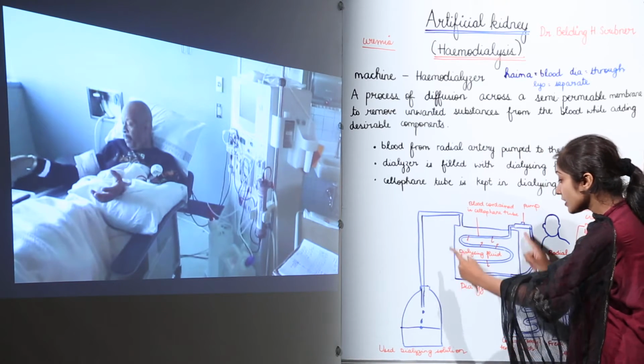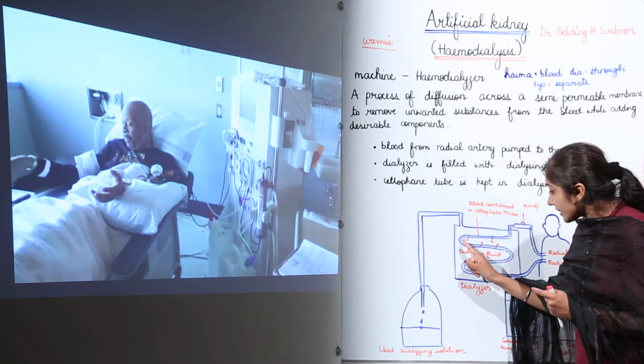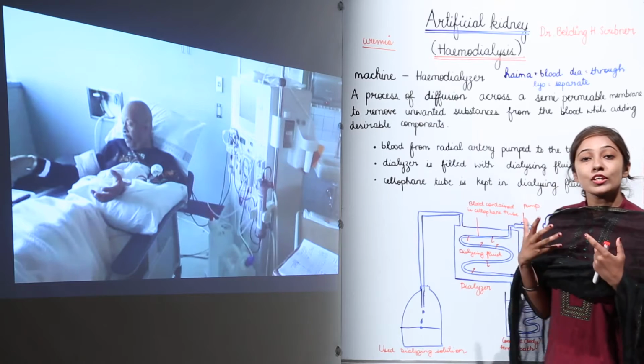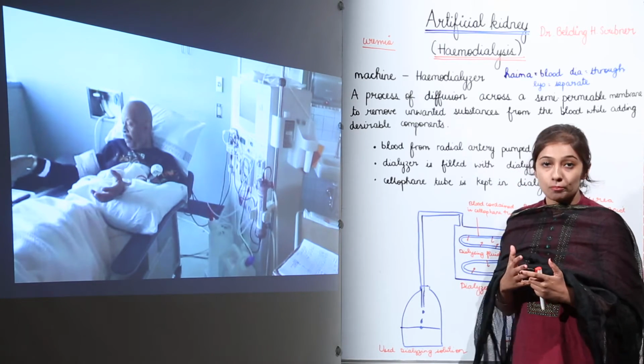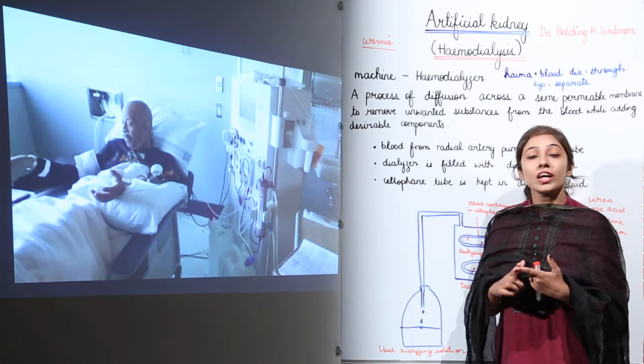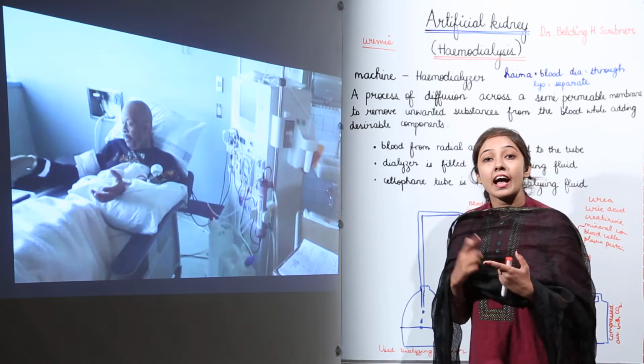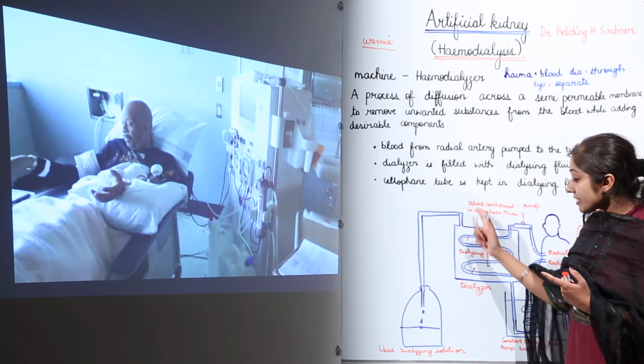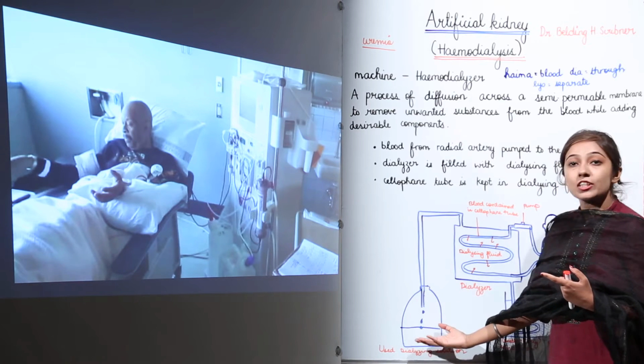So this is a chamber which contains this cellophane tube, right? And through this cellophane tube the blood is going to flow, and the toxic components that we don't need, that is urea, uric acid, creatinine and mineral ions, are going to diffuse out into the dialysing fluid, which is collected over here.